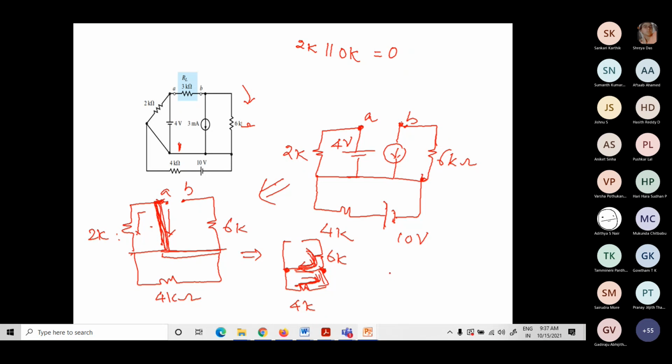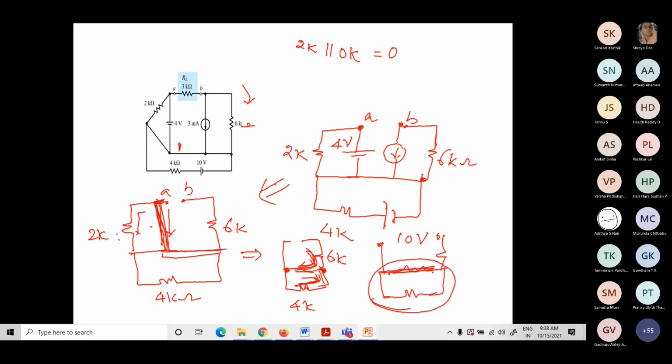Okay, maybe I will. I cannot draw the 6K like this. I have my 6K like this. This is my 4K. Now what is this? Ma'am, 4K parallel with 6K.